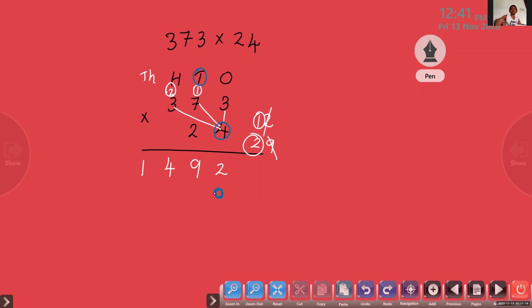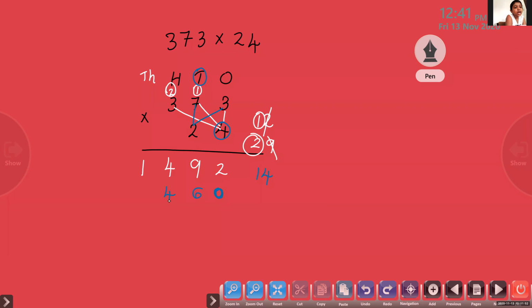Yes, ma'am. Now we have to multiply 373 by 2. 2 into 3? 6. Okay. Now 2 into 7? 14. In 14, you have to keep this in mind properly. All other steps are the same. When 2 into 7, we've got 14. So 4 where we have to write here? In the?